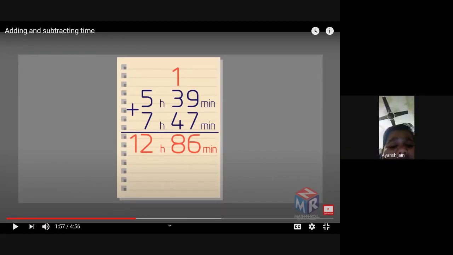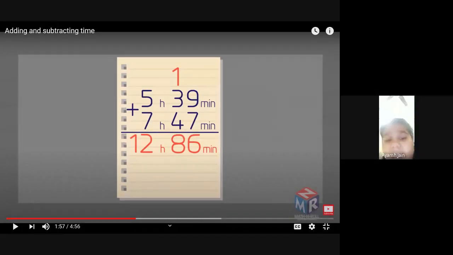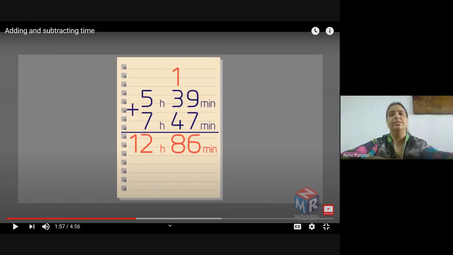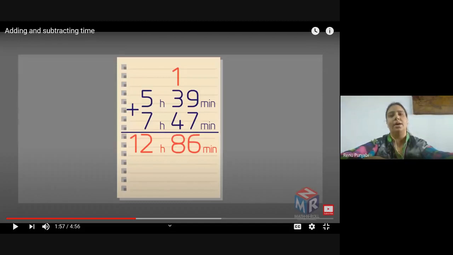Yes, tell me, Ayansh. Ma'am, in the exam, do I write just H and M, or the full spelling? You have to write minutes as MIN, and the short form of hours is HRS.